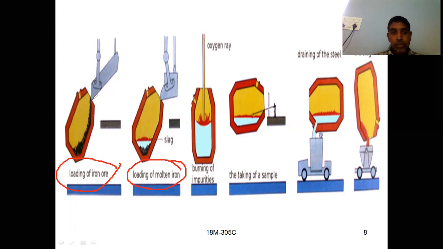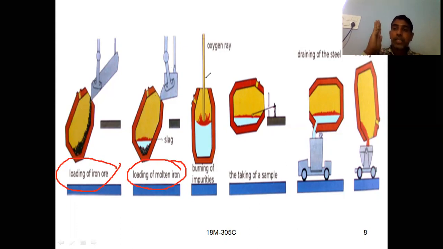So first, after loading completes, what we have to do is make your converter upright. That means your conical portion should be on the top and your closed bottom should be on the bottom.